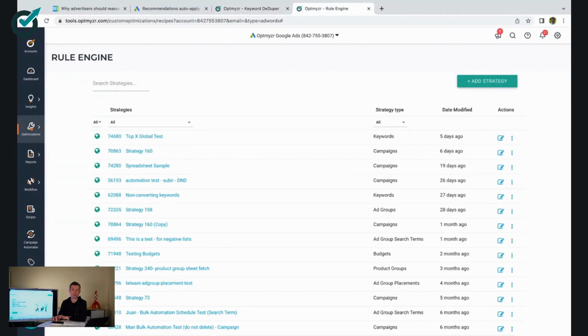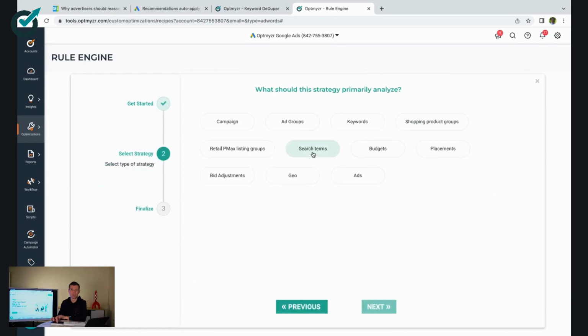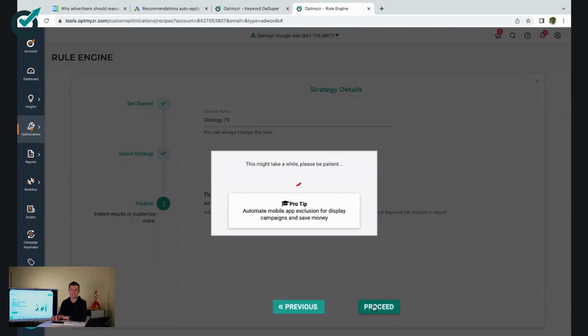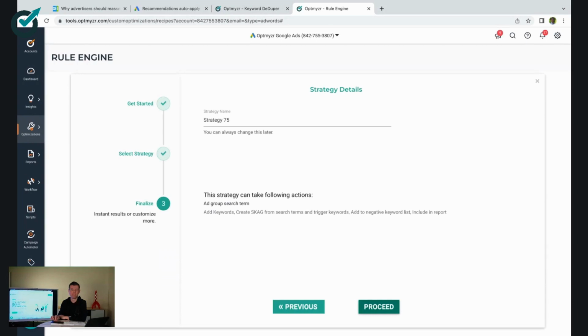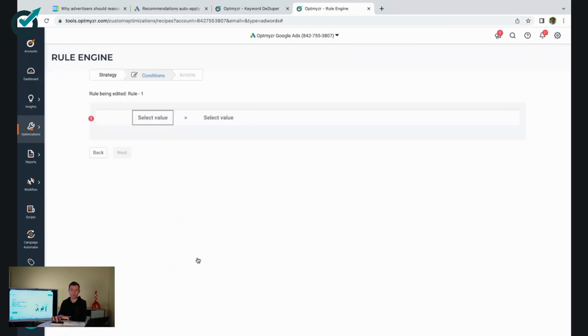Specifically, consider the rule engine from Optmyzr. Here you can automatically process search terms based on criteria that you set. Let me show you how. You could take one of Optmyzr's pre-built strategies, or you can go ahead and create your own, which is what we'll do in this case. So you create your own strategy, and this is a strategy that's going to be based around search terms. So that's what we select right there. We give it a name, so we'll just keep it as is, and then we'll proceed to set up the strategy's rules. It comes predefined with a rule, but what we will do is either edit that, or we can add a new rule.